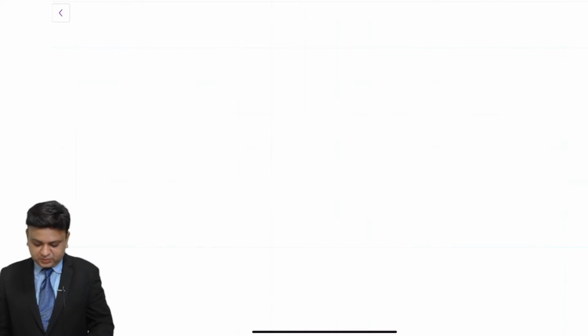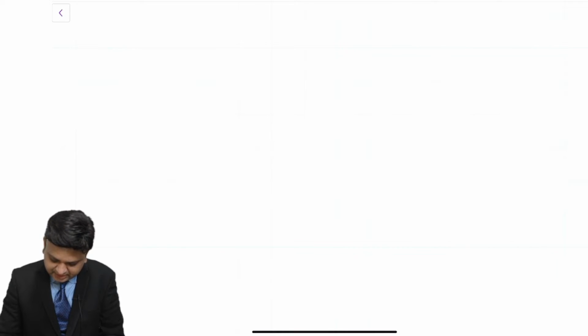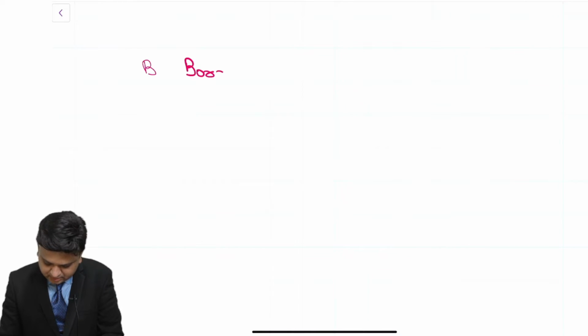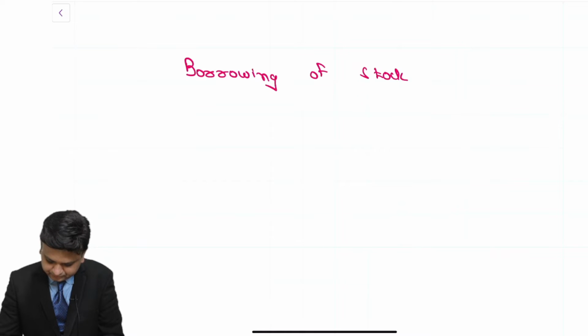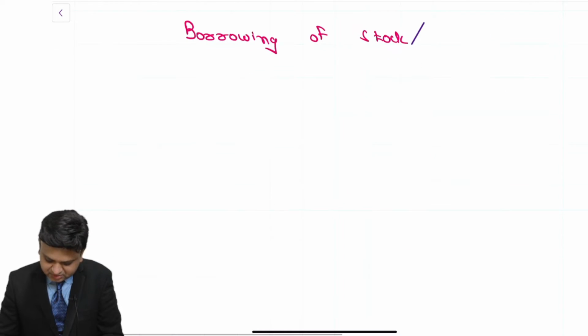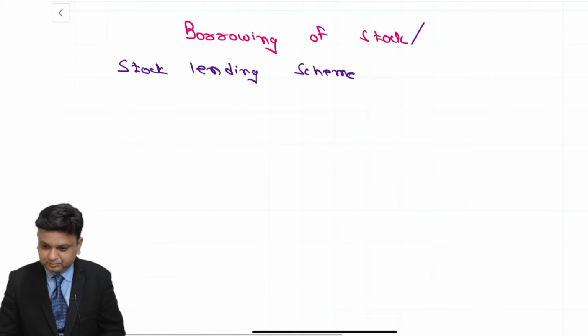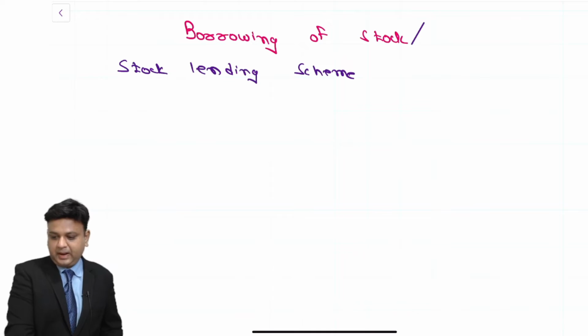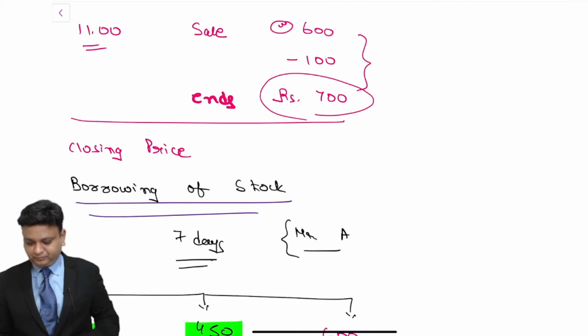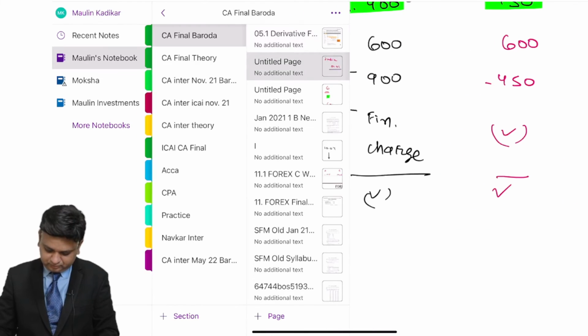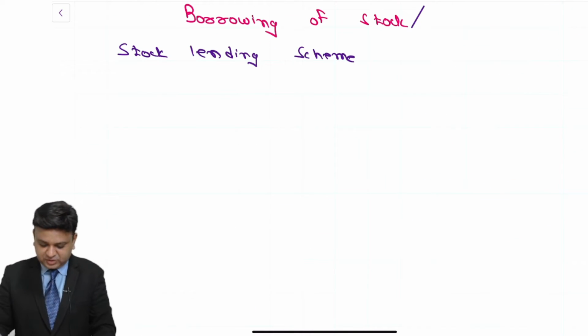So I am dictating a note for this point to you. Write down heading borrowing of stock slash stock lending scheme. Stock lending scheme, in that write down first point.